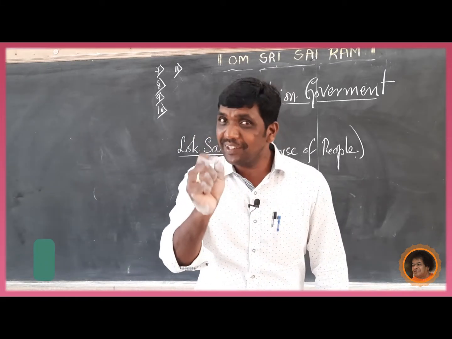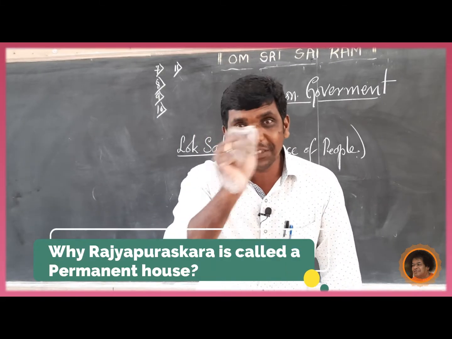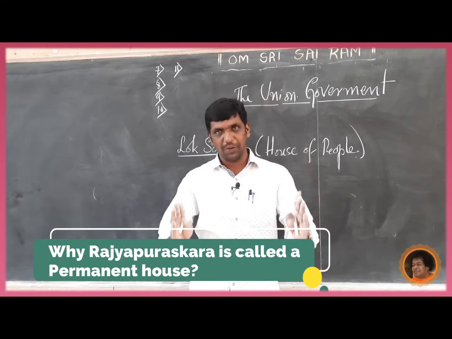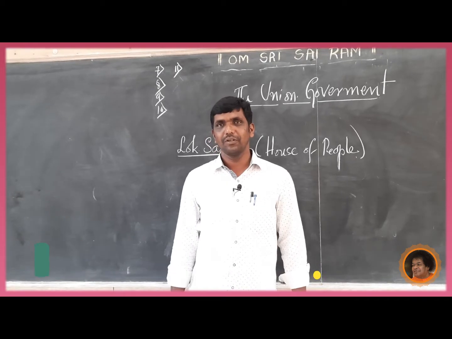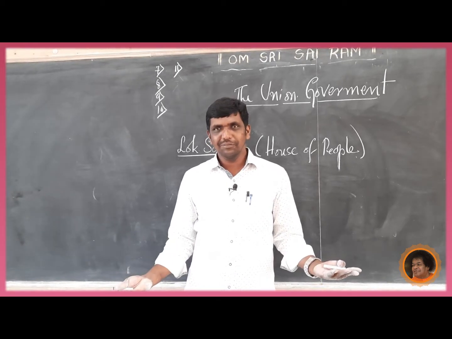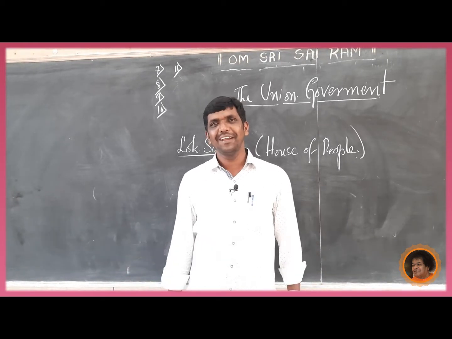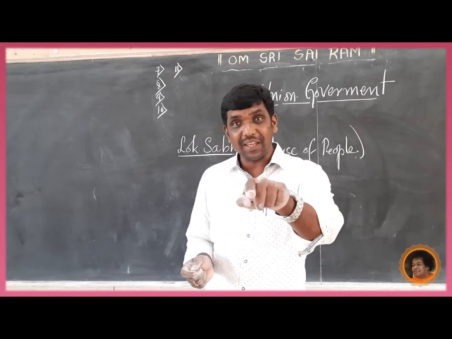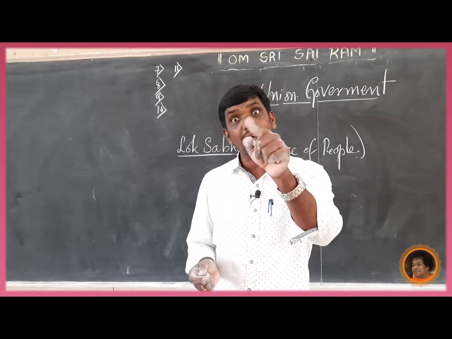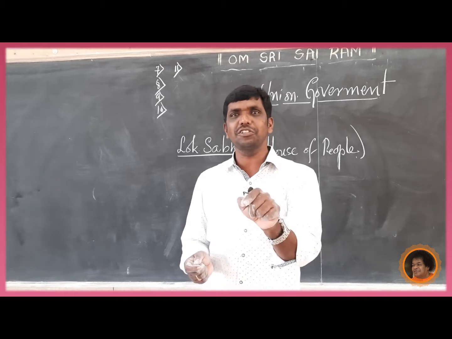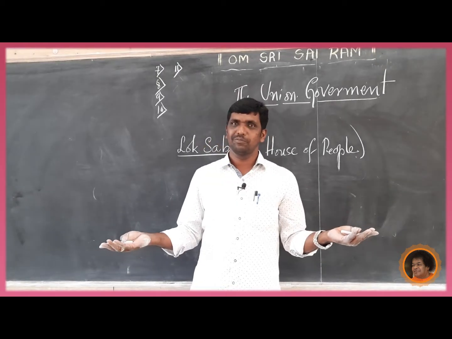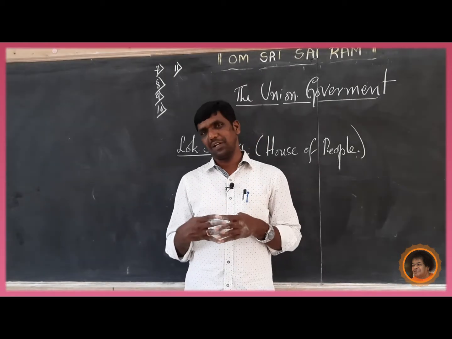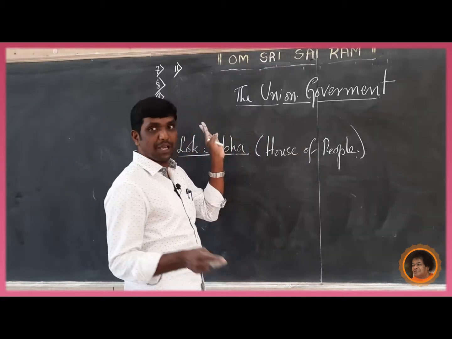Why is the Rajya Sabha called a permanent house? It cannot be dissolved. That is why it is called a permanent house. But the Lok Sabha can be dissolved on the advice of the Prime Minister. But the Rajya Sabha is not like that.